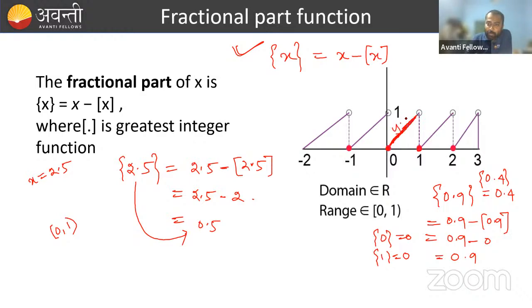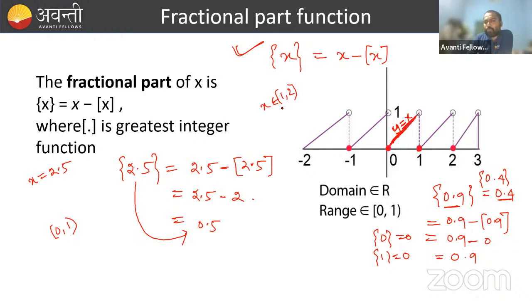So here you can see the graph goes from here like this on the y-axis. What is the graph? Y is equal to x. Simply when you are taking the values of x in between 0 to 1, right? Always you are getting the same number. 0.4's fractional part is 0.4, 0.9's fractional part is 0.9. So when x belongs to 0 to 1, the fractional part of x is x itself. Yes or no? So y is equal to x. This is the graph of y is equal to x. Now if we take the values of x in between 1 to 2.